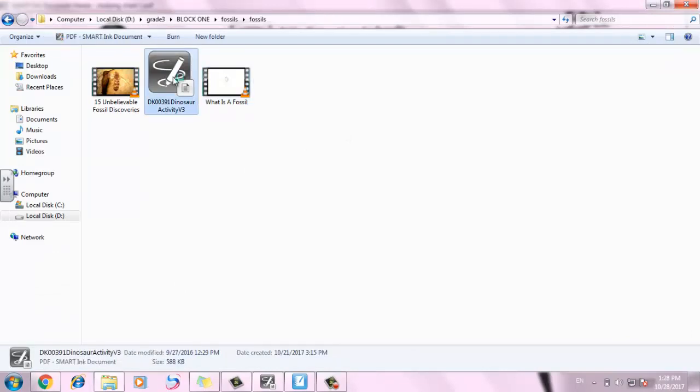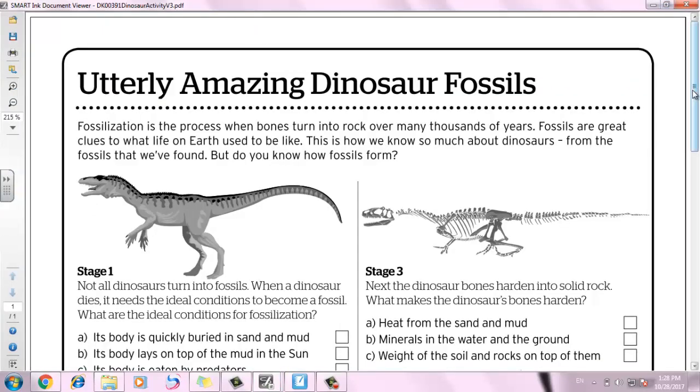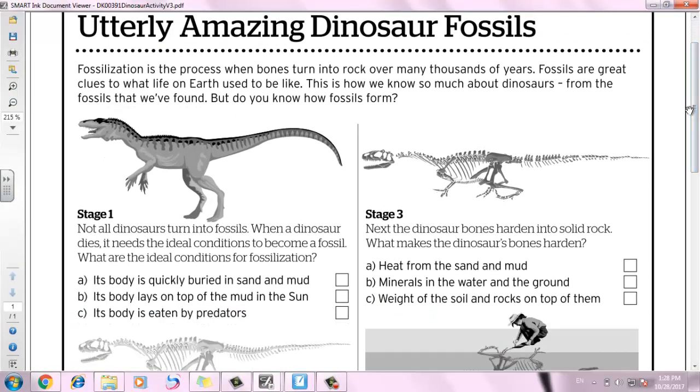Let's answer a sheet now about the fossils. We answered it in the class, but let's answer it again. Fossilization is the process when bones turn into rock over many thousands of years. Fossils are a great clue of what life on Earth used to be like. This is how we know so much about dinosaurs, from the fossils that we have found. But do you know how fossils form?